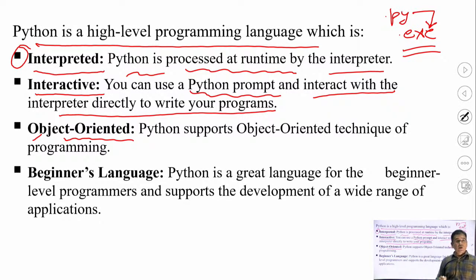It supports the creation of classes and the creation of objects of a particular class. The different object oriented features like polymorphism, inheritance, data binding, encapsulation, all these are also supported by Python.